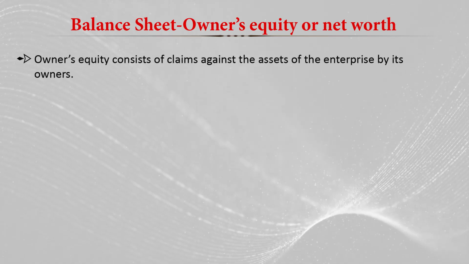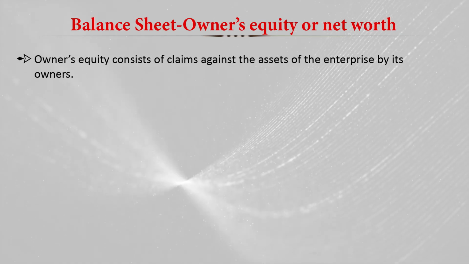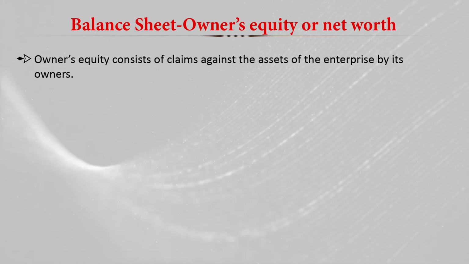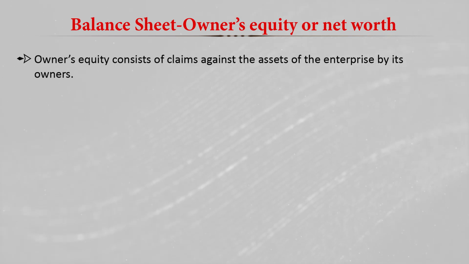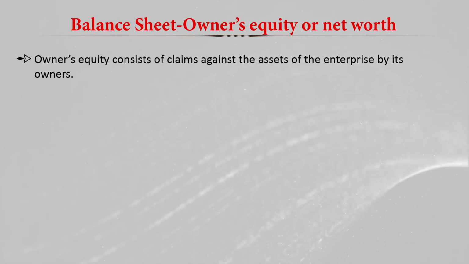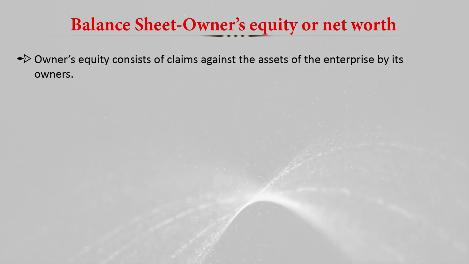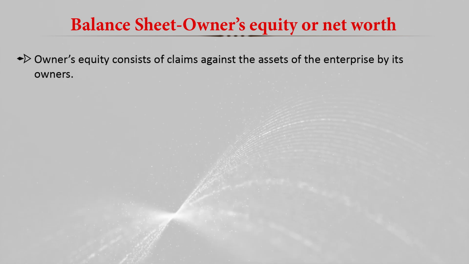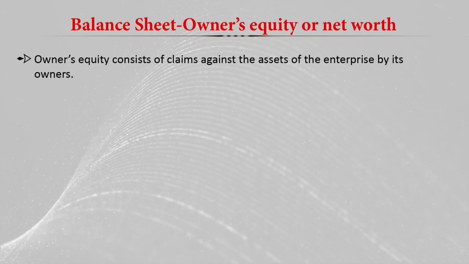And then the third component of the balance sheet is the owner's equity, which we also call net worth. Basically owner's equity consists of the claims against the assets of the enterprise by its owner. Whatever contribution the owner of the company makes in terms of assets, shareholding, or his own resources is called owner's equity or net worth.